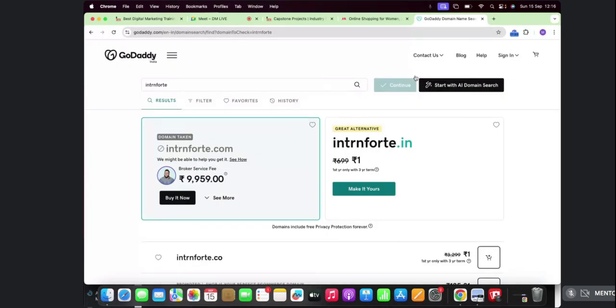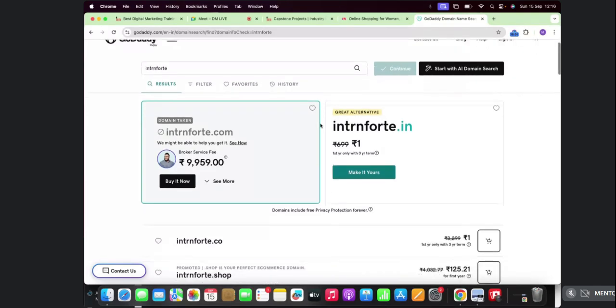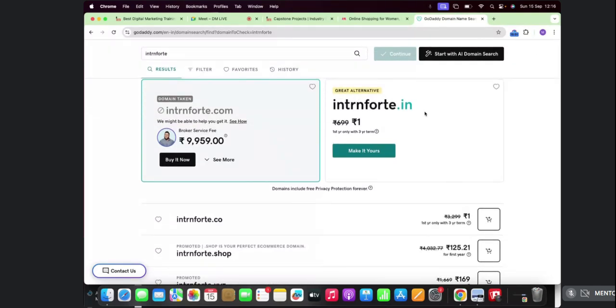It will show me the available domains. Here you can see internforte.com is already taken, right? I'll get internforte.in for 1 rupee, is what they say.